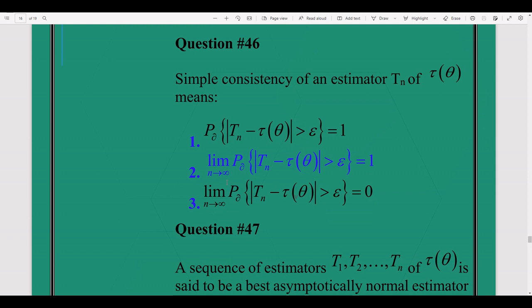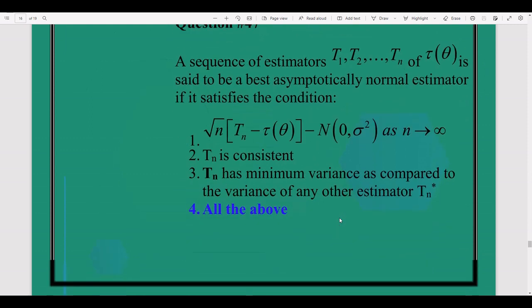Question number 46. Simple consistency of an estimator Tn of tau of theta means limit n approaches to infinity, probability of absolute Tn minus tau of theta less than epsilon, which is a very small positive quantity, is equal to 1. So this is the right answer.